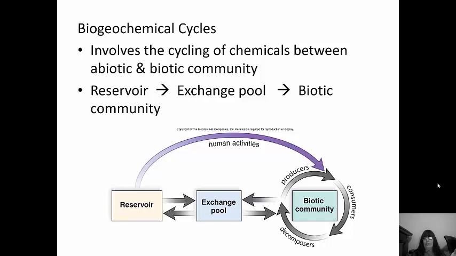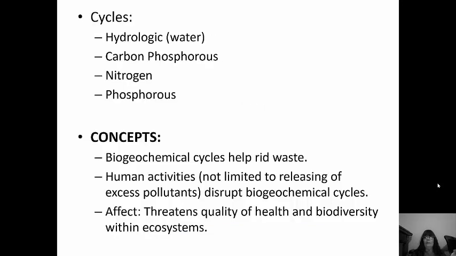The decomposers break down and recycle nutrients, so they'll go back through the exchange pool to the reservoir. And human activities, of course, are going to impact all of this. And this is also on your portfolio. There are 4 pretty important cycles: the hydrologic or water cycle, the carbon cycle, the nitrogen cycle, and the phosphorus cycle.